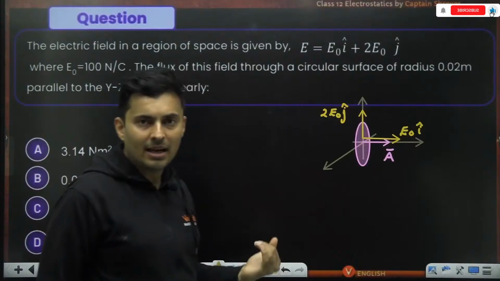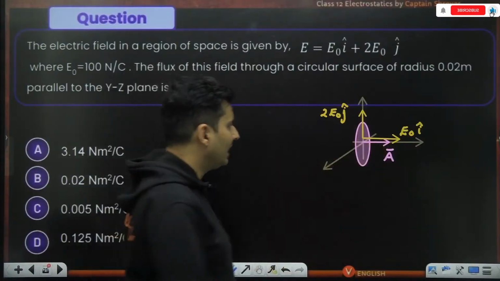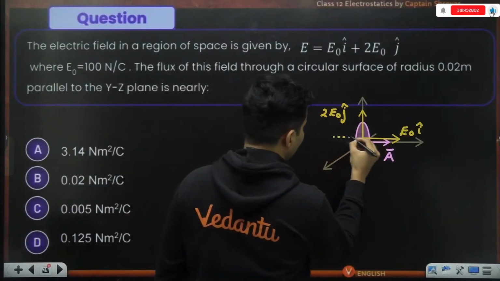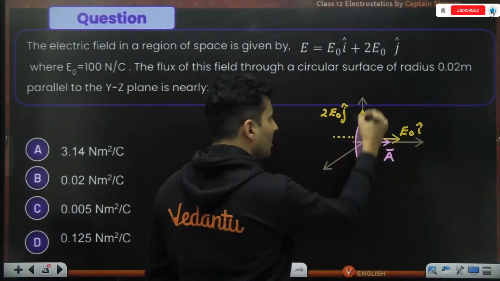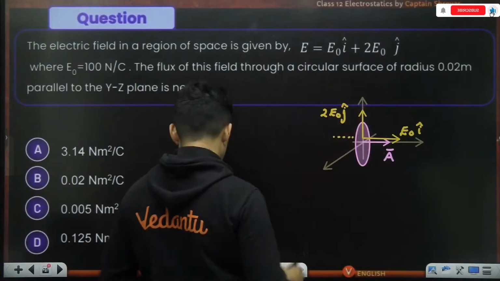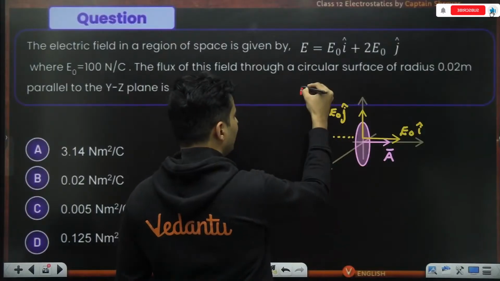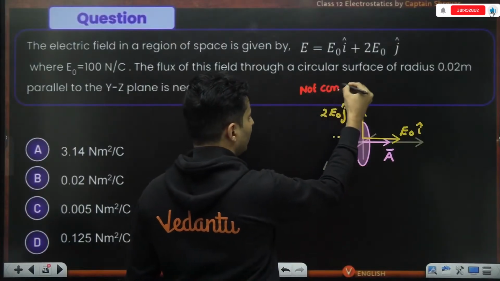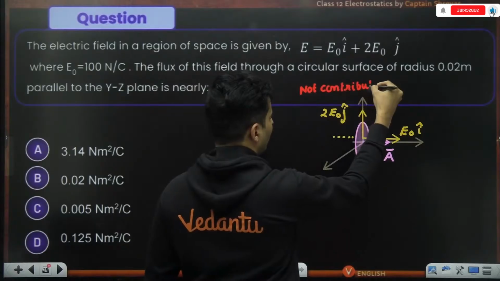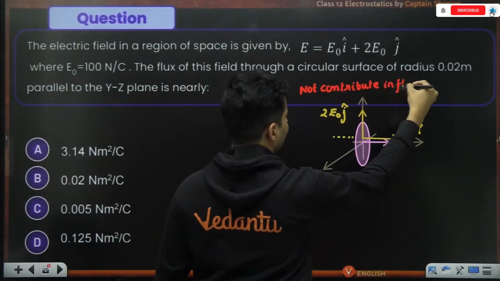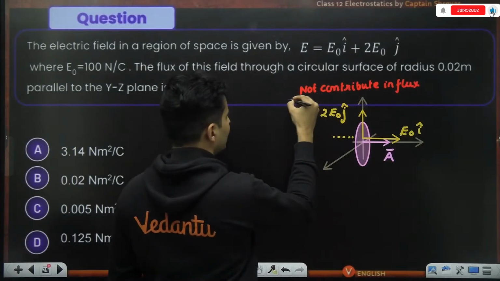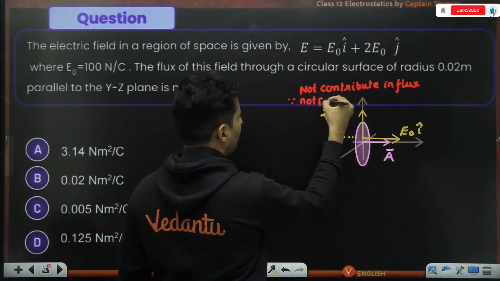100% it is the i cap or the X component, because that is the field which will exactly pierce through this area, but the j cap will not pierce. So this will not contribute in the flux, since it is not piercing.